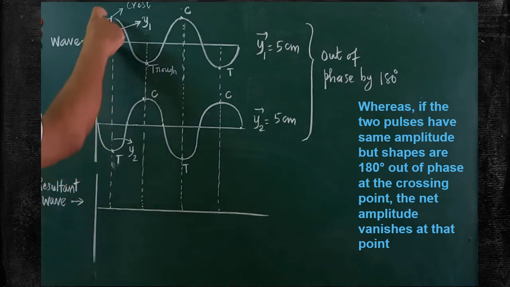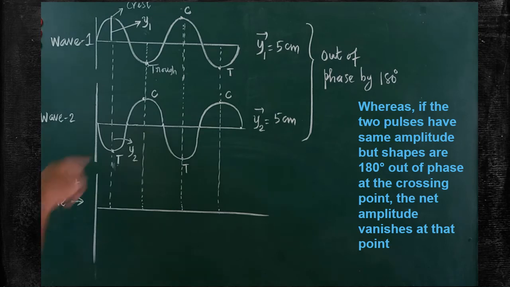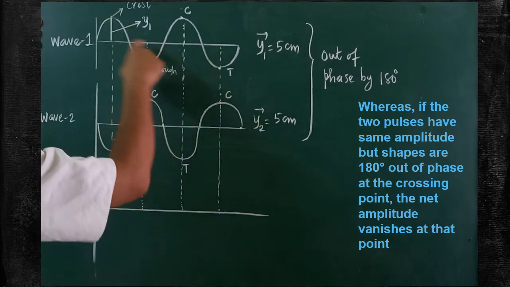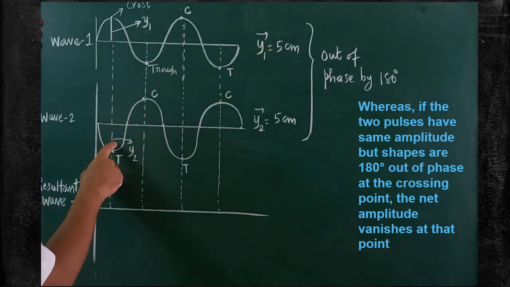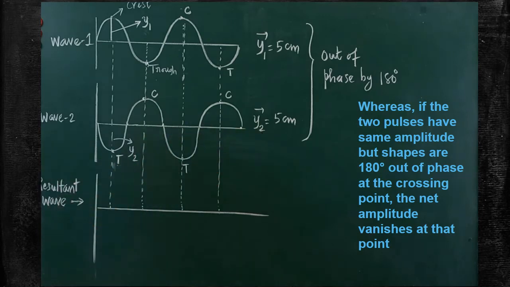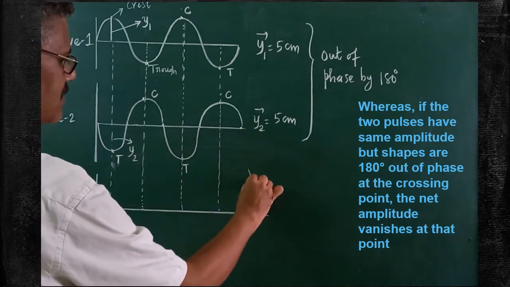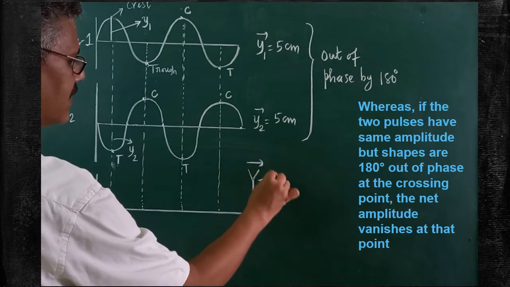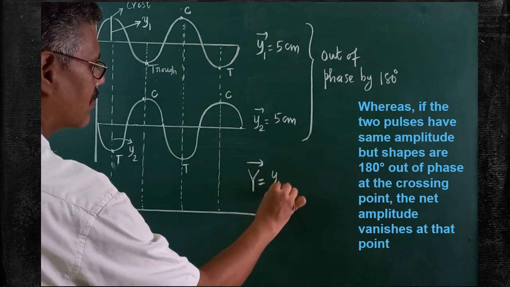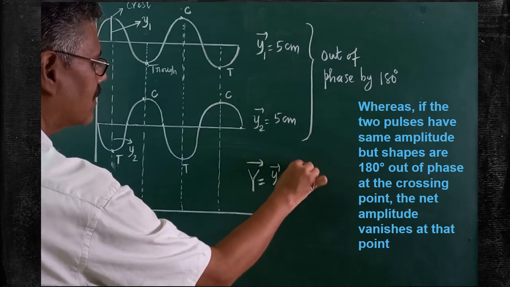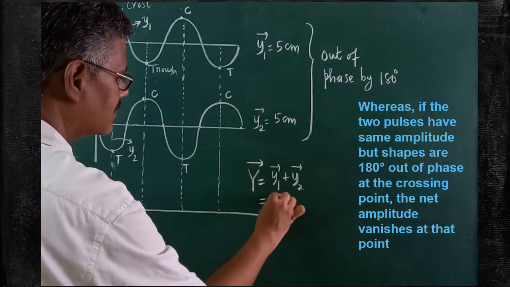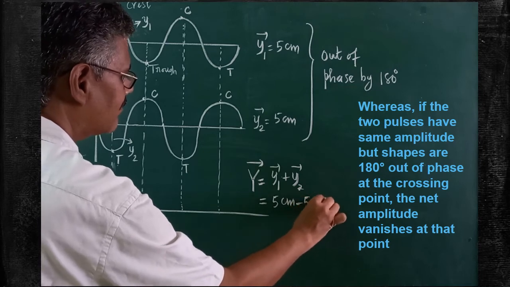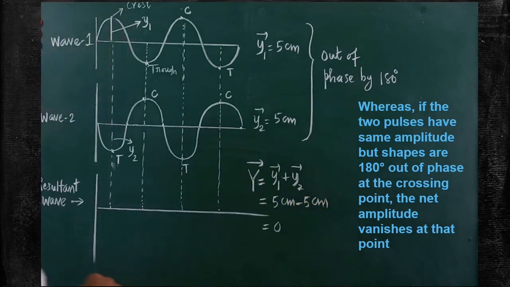Are you clear? It depends on the y1 and y2. Here I have taken the same value of y1 and y2. In the case of the first wave, the y1 displacement is taken as 5 centimeter. In the case of the second wave, the displacement is taken as 5 centimeter. So vectorially, both of them must be added. So what is the net displacement in the case of the resultant wave? Y is equal to y1 plus y2. Vectorially, both of them must be added. Since they are out of phase, how to write this? 5 centimeter minus 5 centimeter. So on the whole, you will get 0. So the net displacement in the case of the resultant wave will be 0.